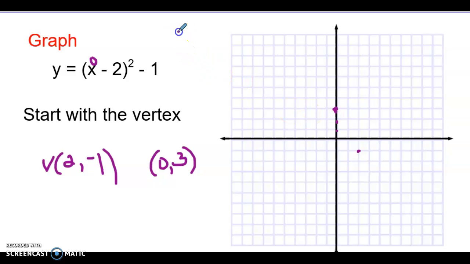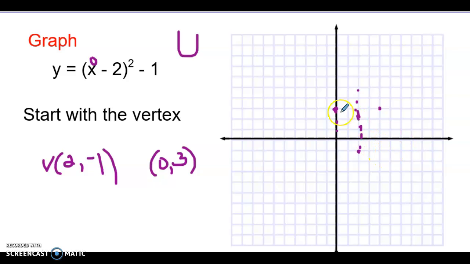Now, a parabola has the shape. We know that it has symmetry. It has y-axis symmetry. So if I just put a dotted line here, well, that's not a very good one. That's where the vertex is. And we know that we're going 2 places to the left. Well, that means we're going to go 2 places to the right. So now that you have a vertex and 2 points, you can just connect them and you've got your parabola.